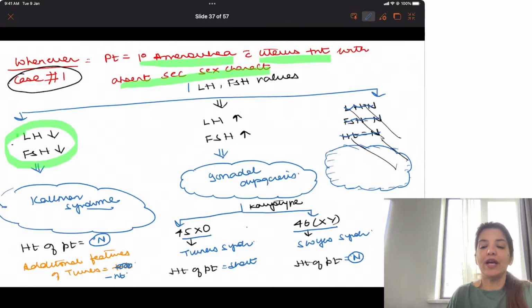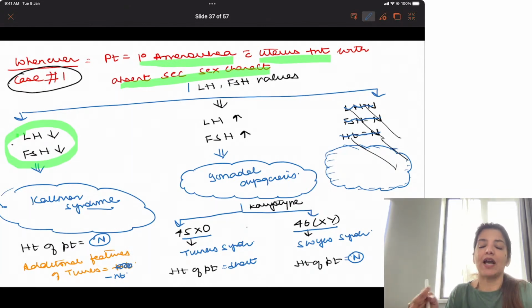Is this clear to you? That if a patient is coming to you with primary amenorrhea, with uterus present and absent secondary sexual characteristics, there are only two differential diagnoses which you have to think about: Kallmann and gonadal dysgenesis. So in the question, look at what the levels of LH and FSH given are. If LH and FSH are low, it means you are dealing with Kallmann. If LH and FSH are high, it means you are dealing with gonadal dysgenesis.